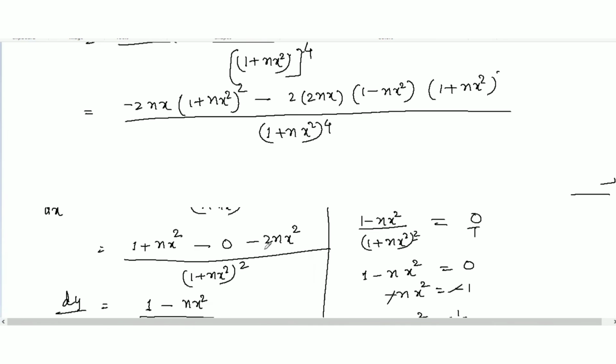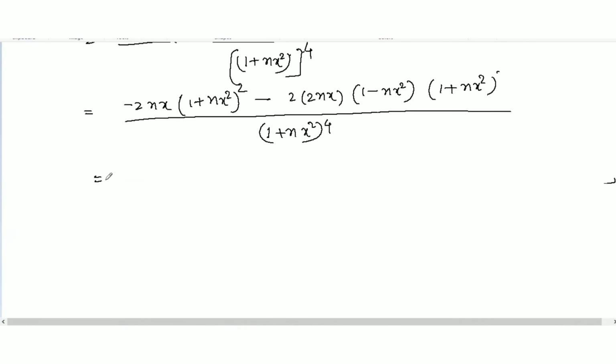Now next step will be, let's cancel it out this one. Now next step will be in both we have 2nx. We are going to take this common 1 plus nx square, because we won't cancel it out here. So 1 plus nx square, I'm going to take common.